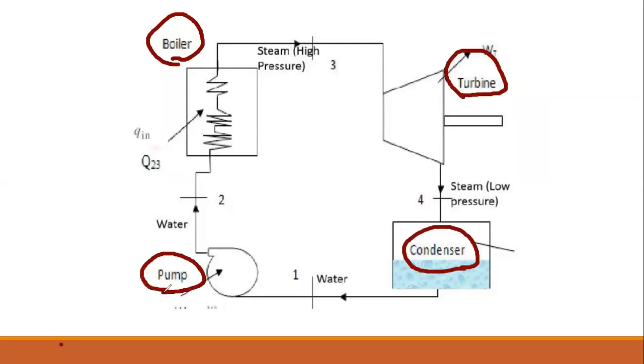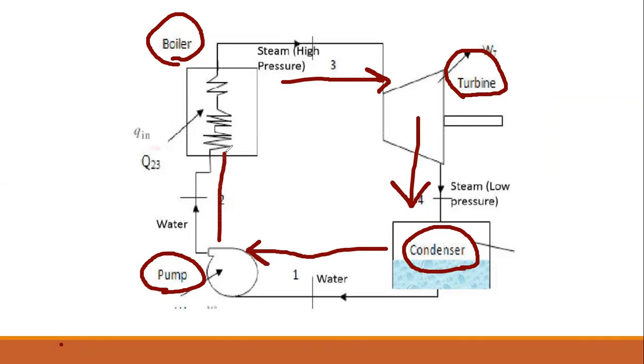So there are four components, and the steam flows within them. From the boiler, the steam is generated. After that, it goes to the turbine, then the turbine goes to the condenser, where it becomes cooled. From the condenser it goes to the pump, where the pump pumps the water again to the boiler. So this cycle continues, and it is known as the steam cycle. The steam flows within these four main components.